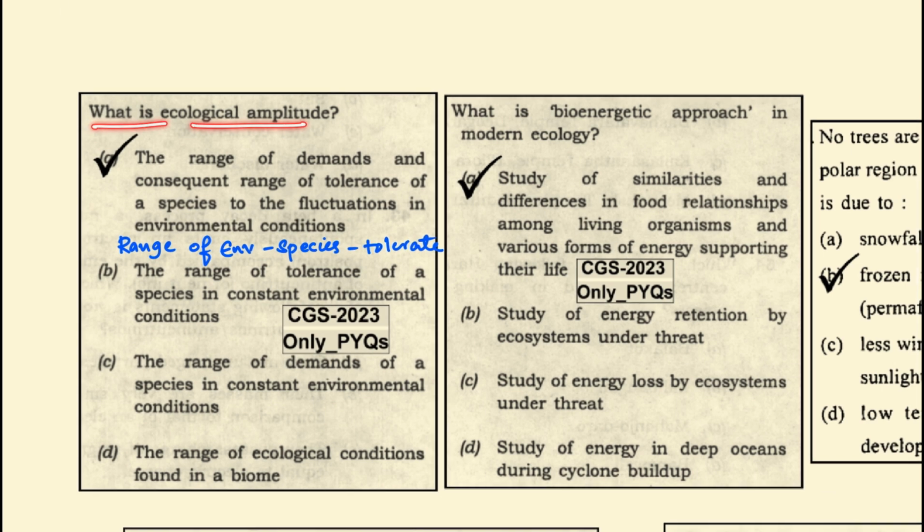What is ecological amplitude? The range of demand and the consequent range of tolerance of a species to the fluctuations in the environmental conditions. In simple terms, it is the range of environment where a species can tolerate.